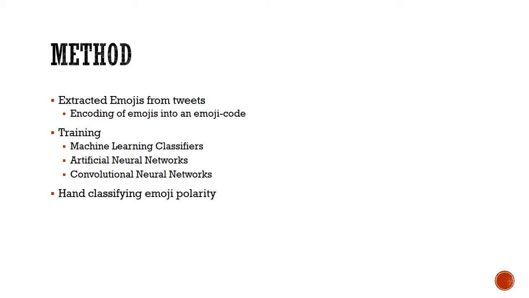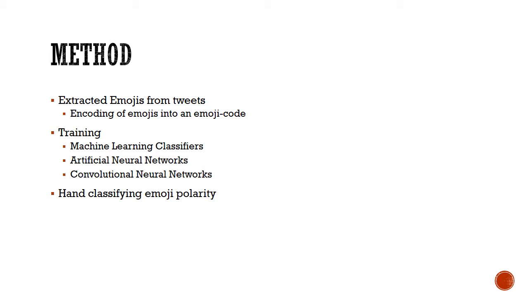Then, an additional procedure was required for machine learning classifiers and artificial neural networks. All the emojis in the tweets were converted into a special code known as the emoji code. To convert into that emoji code, the UTF code of the emojis were converted into the ASCII form, and then the code was formed.